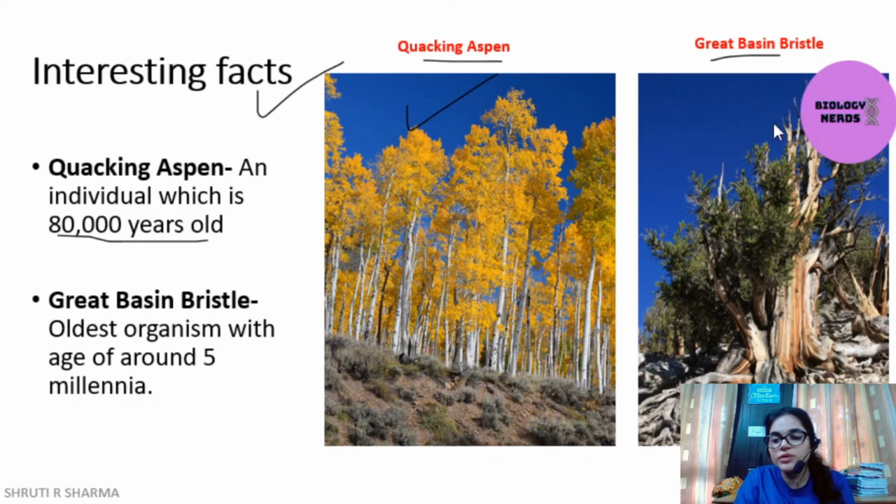And the other one is the great basin bristlecone pine. This is also one of the oldest organisms, living around 5 millennia. Okay, so these are some quick facts.